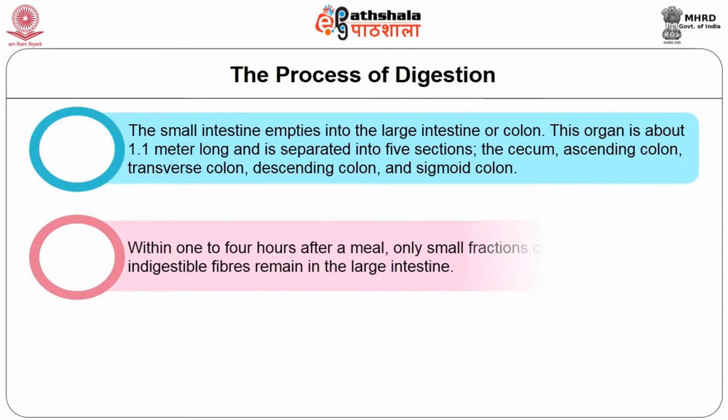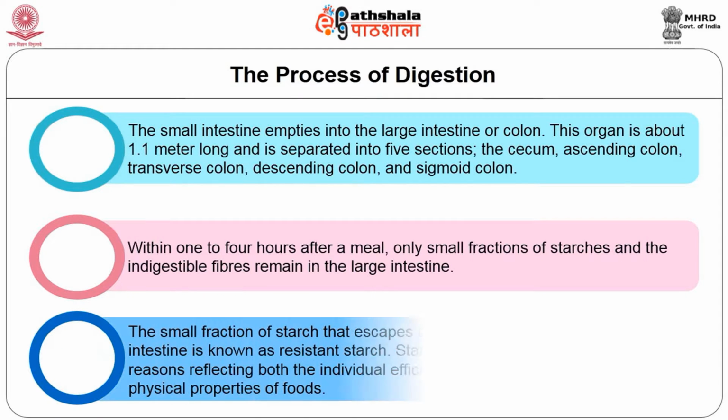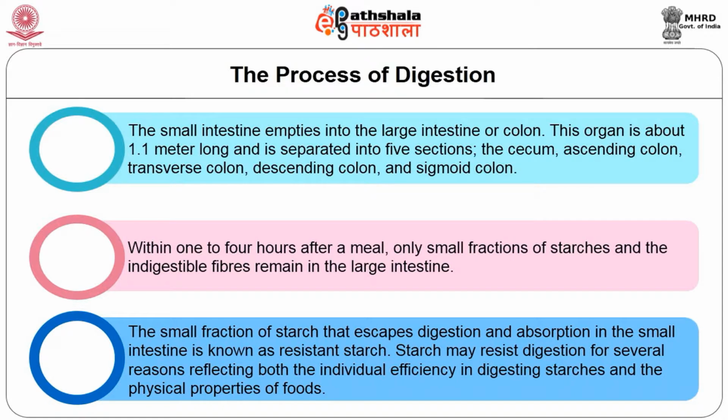Within 1 to 4 hours after a meal, only a small fraction of starch and indigestible fibers remain in the large intestine. The small fraction of starch that escapes digestion and absorption in the small intestine is known as resistant starch. Starch may resist digestion for several reasons, reflecting both the individual's efficiency in digesting starch and physical properties of food.